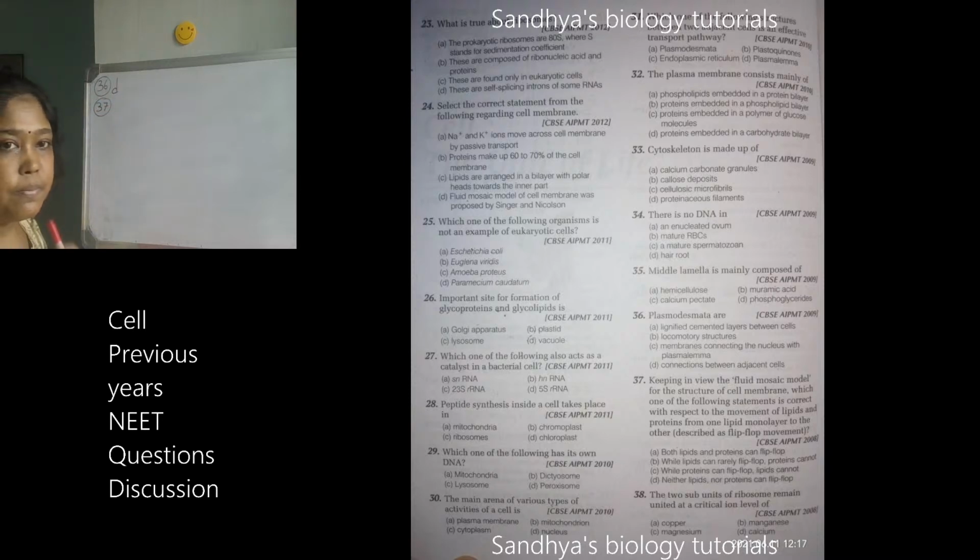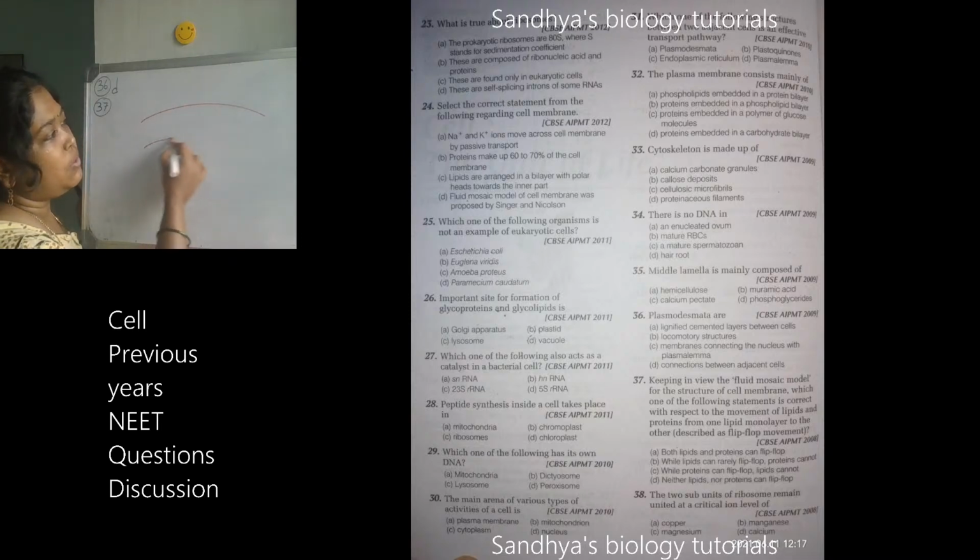37th question. 37th you don't know. Keeping in view the fluid mosaic model. Let us see the question. Keeping in view the fluid mosaic model for the structure of cell membrane, which one of the following statements is correct with respect to the movement of lipids, proteins from one lipid monolayer to the other? Flip-flop movement. For this, you know the answer, but you are not applying it.